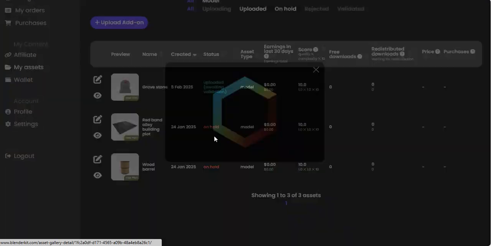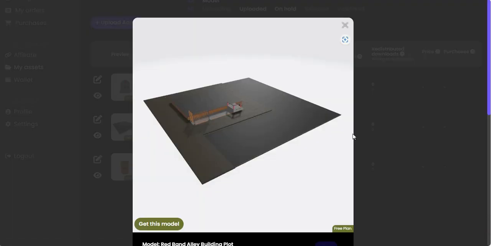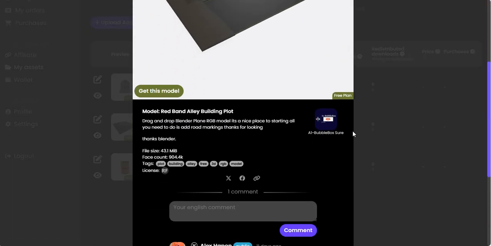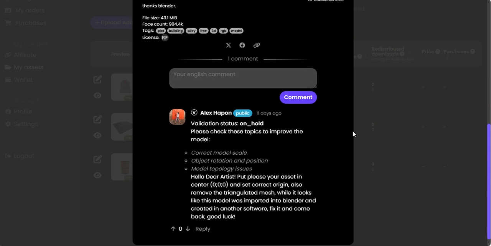Let's go and take a look at what they're saying about Red Band Alley. There's nothing wrong with Red Band Alley. So let's go down here and have a look. Oh, okay, it's the same man. Says, okay, validation issues on hold. Says, please check the topics to improve the model. Incorrect model scale.